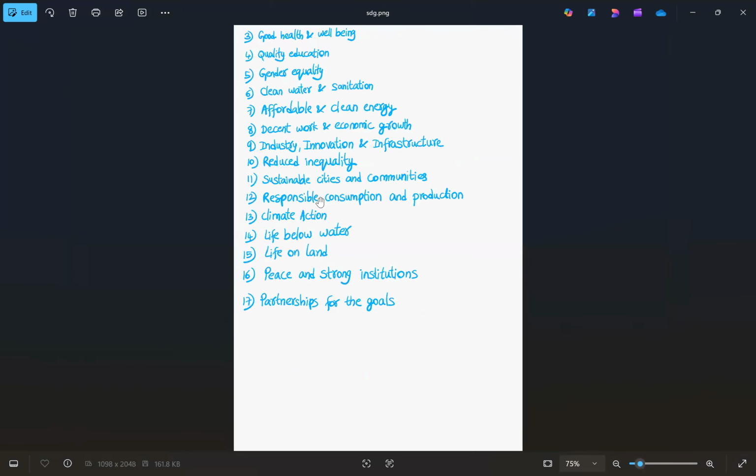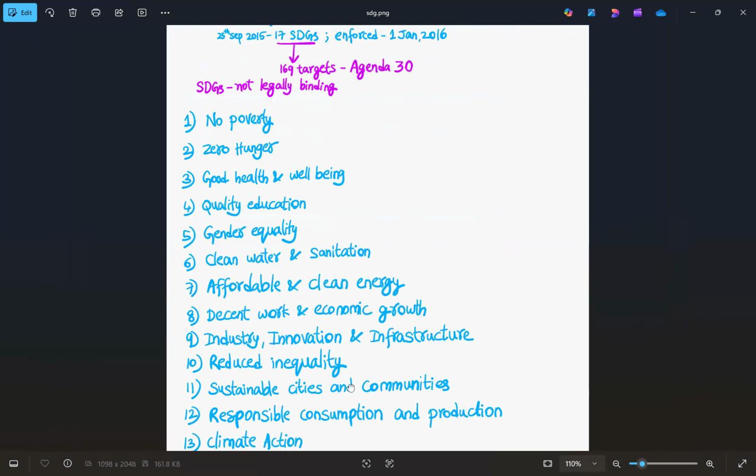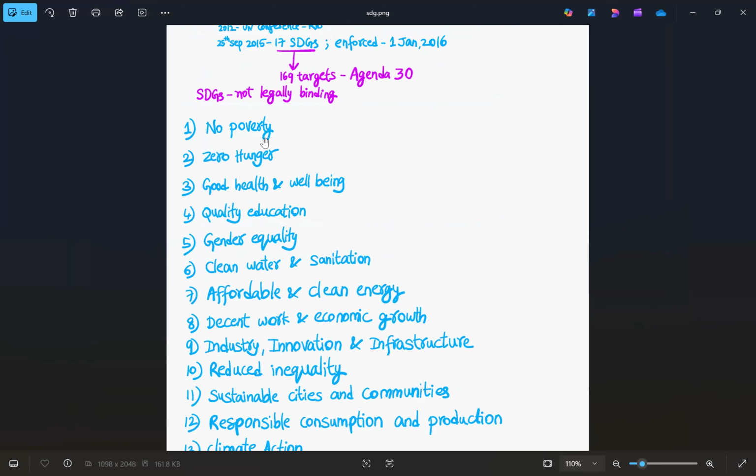Now, based on the story, we'll try to recollect the SDGs. So first one is no poverty. Second one, zero hunger. Third SDG, good health and well-being. Fourth SDG, quality education. Fifth, gender equality. Sixth, clean water and sanitation. 7, affordable and clean energy. 8, decent work and economic growth. Ninth one, industry, innovation and infrastructure. So 9 is I cube, 3 I's.